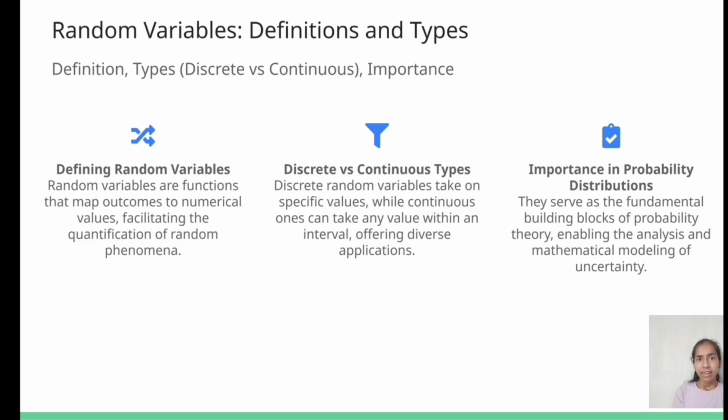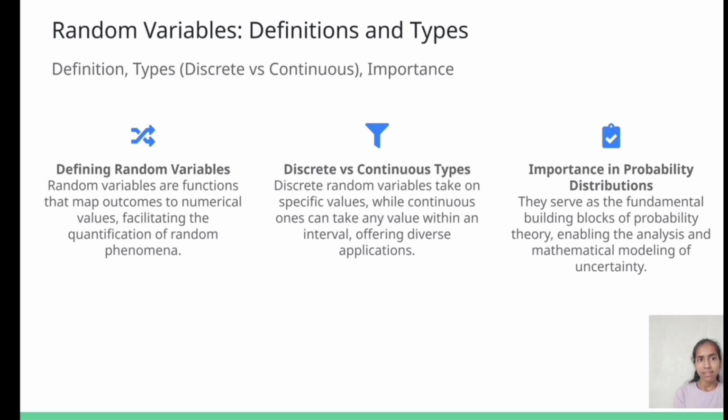Let us see the third topic, random variables. Let us see the definition and its types. Random variables are functions that map outcomes to numerical values, facilitating the quantification of random phenomena. The types of random variables are discrete versus continuous random variables.